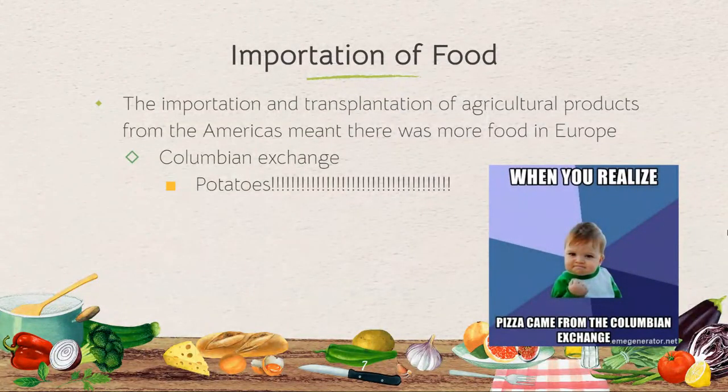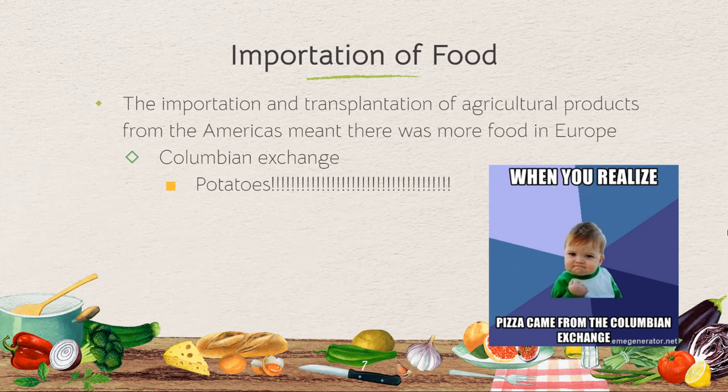All right, so now we're going to see the importation of food. Again, we're seeing a similar theme throughout this PowerPoint. The importation and transplantation of agricultural products from the Americas means that there's more food in Europe. The Columbian Exchange is going to allow this to happen. We've got potatoes, especially potatoes, huge, because the peasants now actually have something they can afford and eat. It becomes a staple. Potatoes are big.